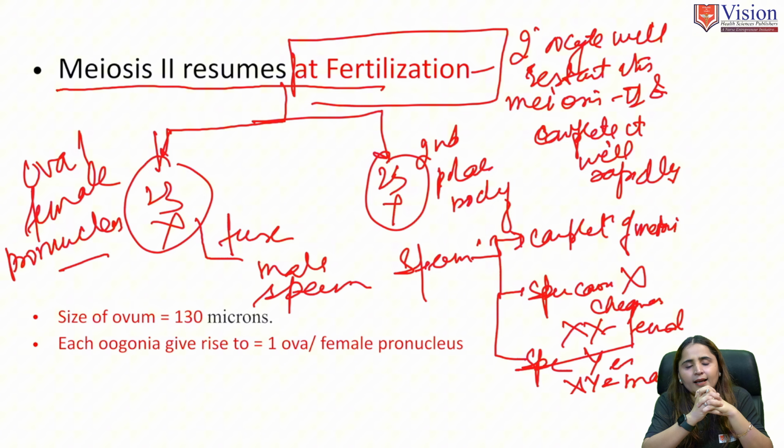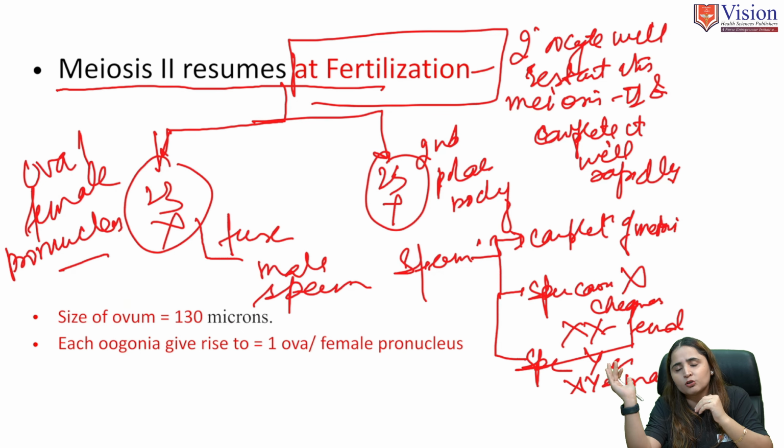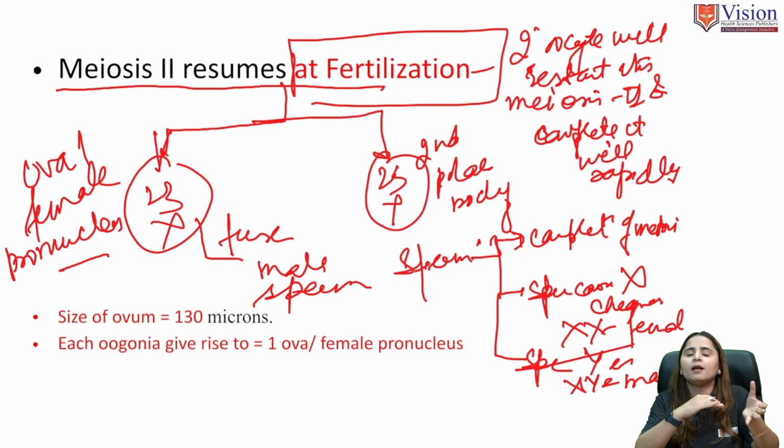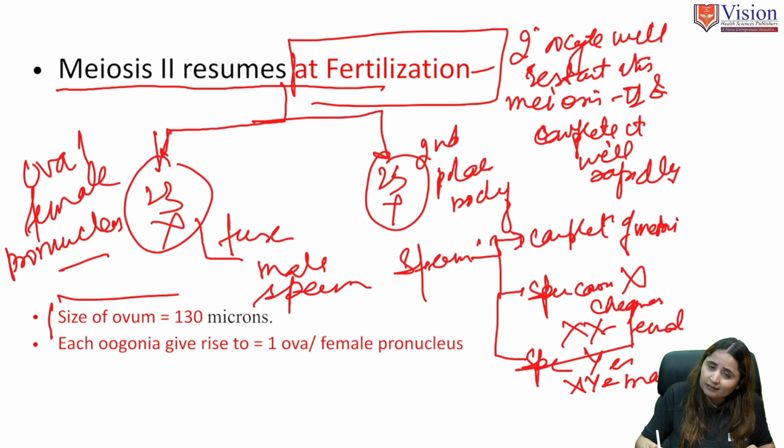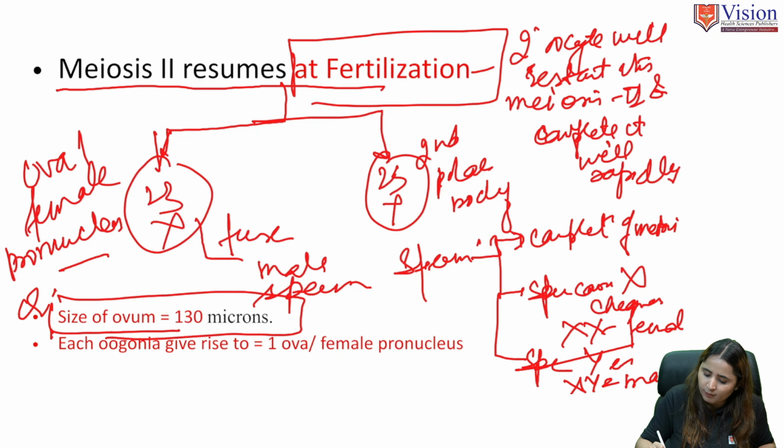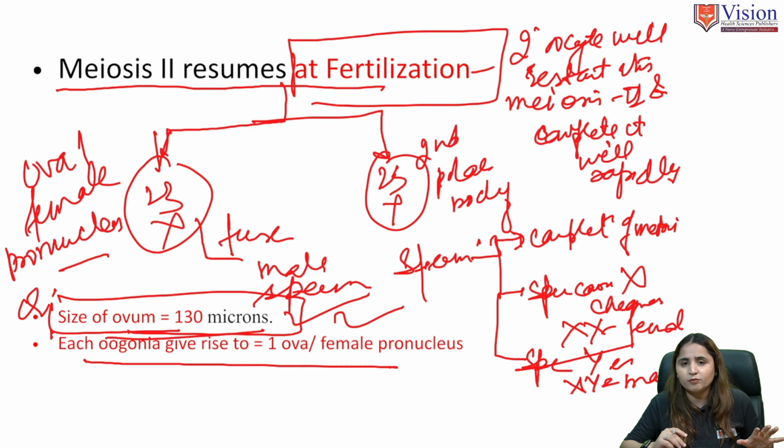So we can say that the sex determination, what would be the sex of the child, is completely dependent upon the sperm, whether the sperm is carrying the X or the Y chromosome. And another question related to this: the size of the mature ovum is 130 microns, and each oogonium will give rise to one ovum. So with this, our oogenesis is completed.